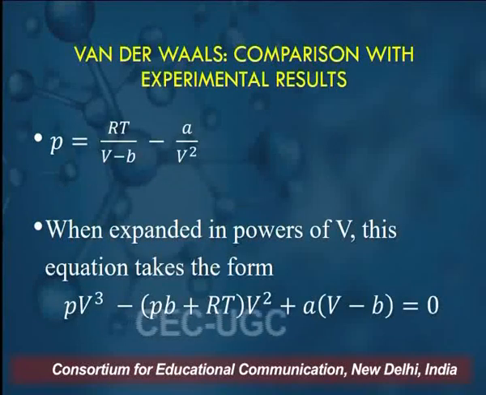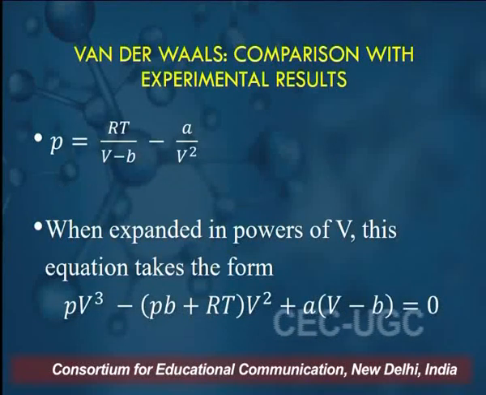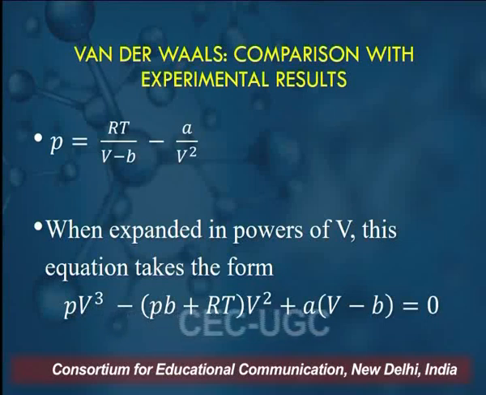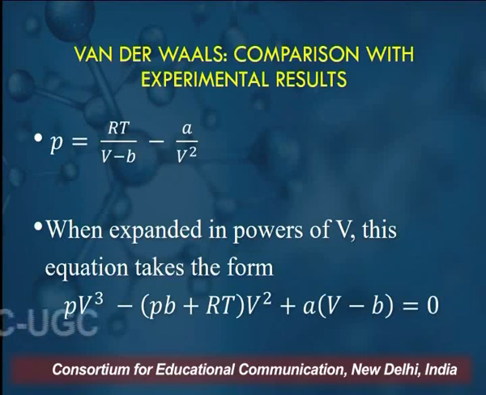Let us now compare the equation of state for a van der Waals gas with the experimental results. The van der Waals equation can be written in this form also: P is equal to RT over V minus b, minus a by V square.